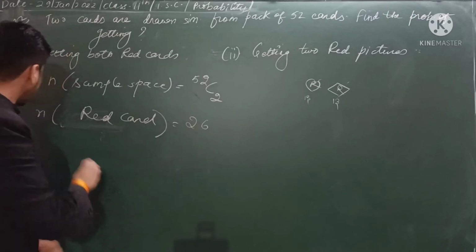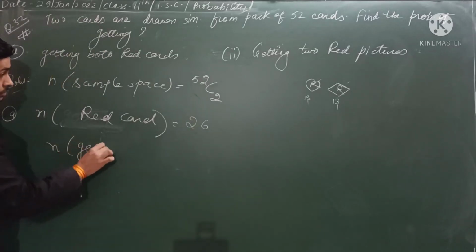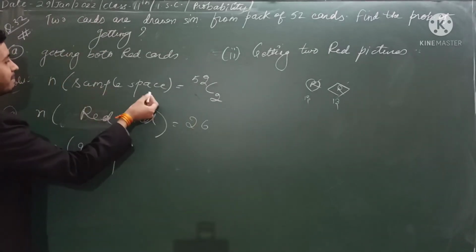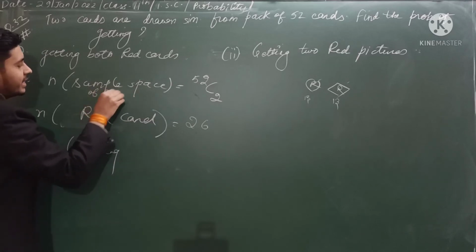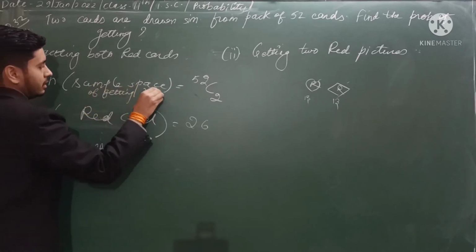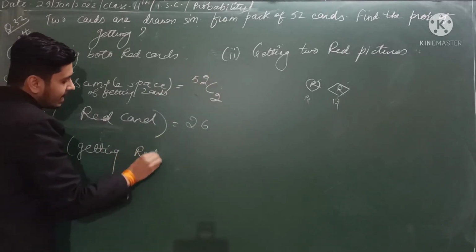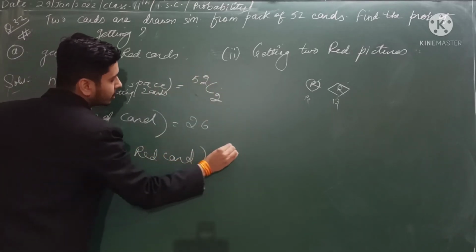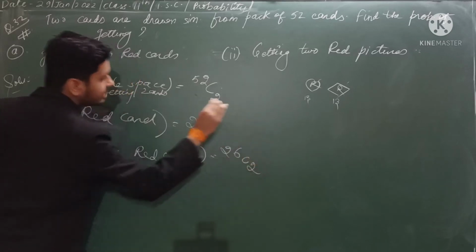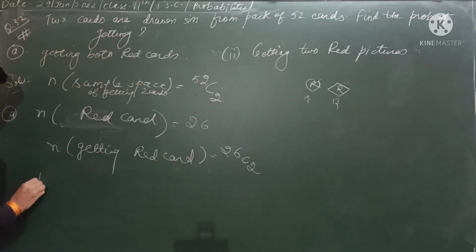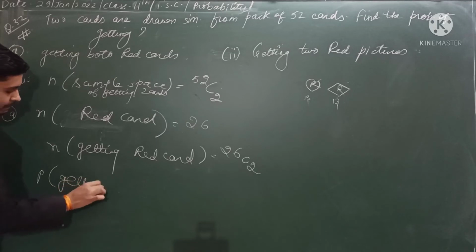The sample space of getting two cards is 52C2, and getting two red cards will be 26C2. So what will be the probability of getting the red cards?